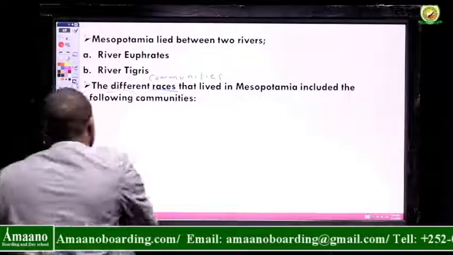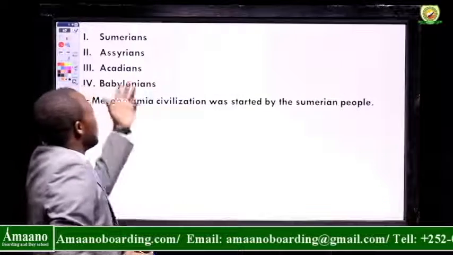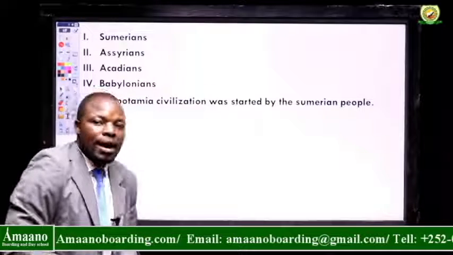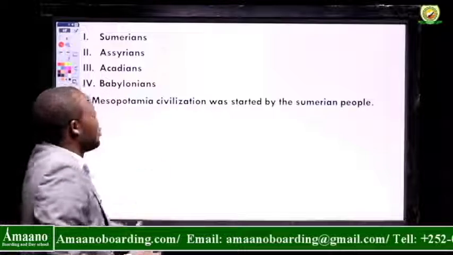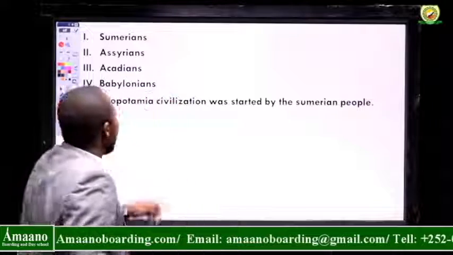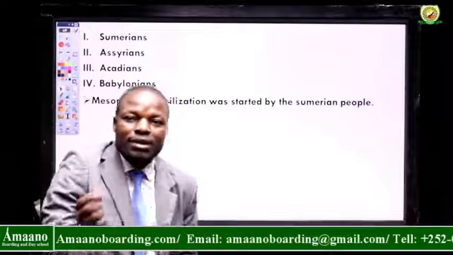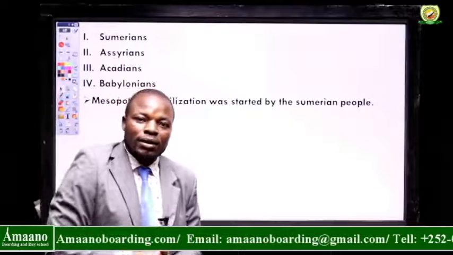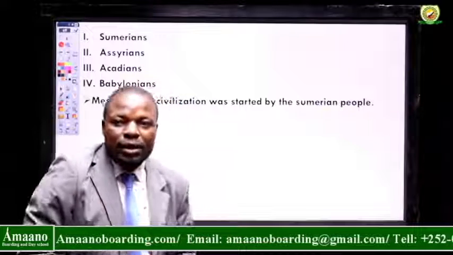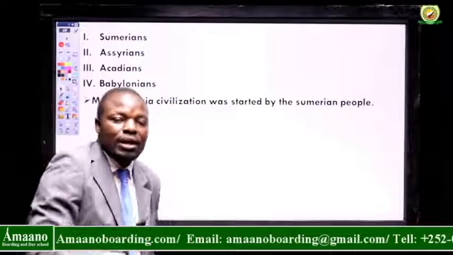These different communities include the Sumerians, S-U-M-E-R-I-A-N-S. Then we have Assyrians, Akkadians, and Babylonians. Now, when we add S at the end, that means they are communities of people, like the way we can say Somalis, or for example Kenyans, we put S at the end. So the same, we have Sumerians, Assyrians, Akkadians, and Babylonians.